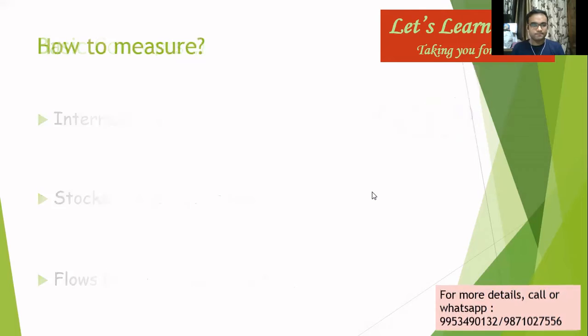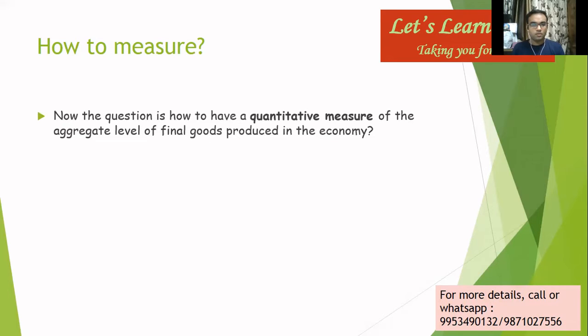So what do you have next? Now the question is, we have got an idea of what goods are, and what stocks and flows are. The question is how to measure. Now we need a quantitative measure of the aggregate level of final goods produced in the economy. Why only final goods? We will talk about that later. Why not intermediate goods? Remember, final goods contain both consumption goods as well as capital goods. This is very important to remember. Now, what is this quantitative measure?